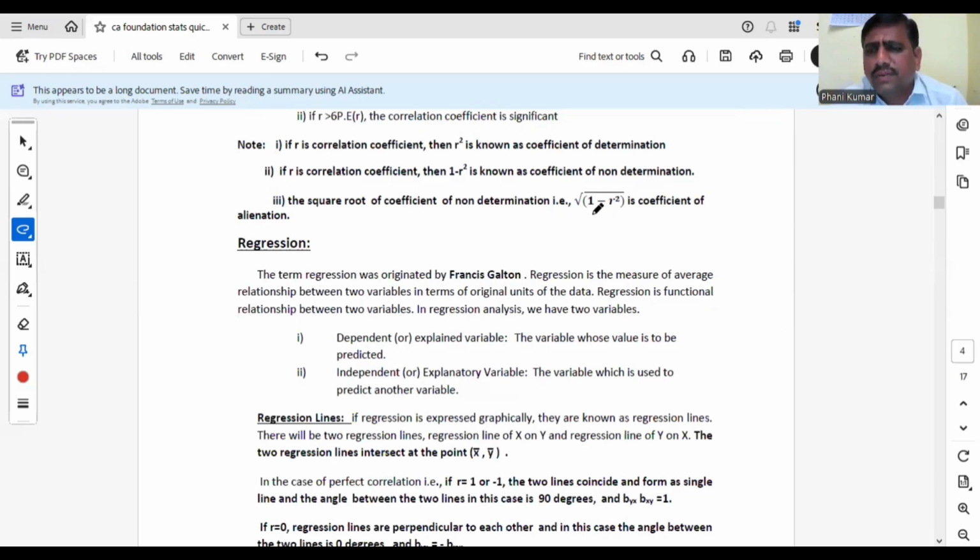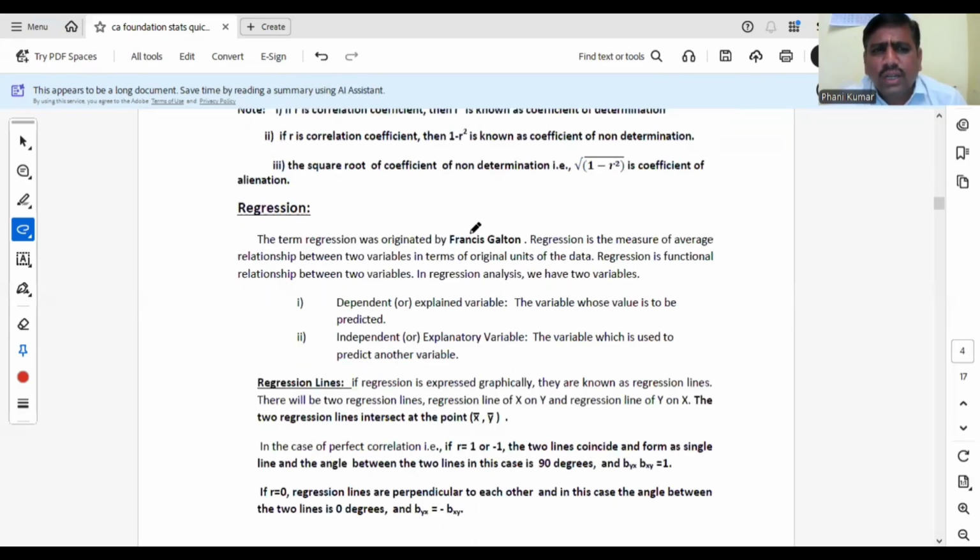Two variables may be given and we are asked which type of correlation is there. So think whether the two variables are moving in the same direction or opposite direction, or whether there is no relation between them. Please concentrate on examples. Next, I will move on to regression.